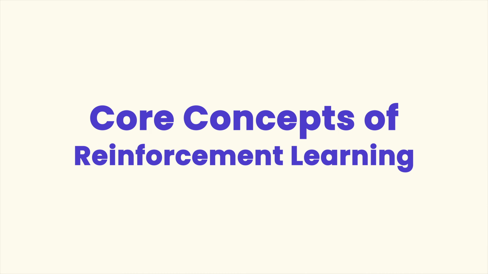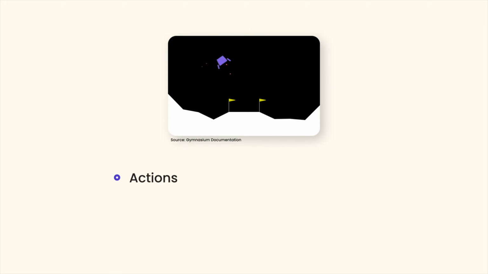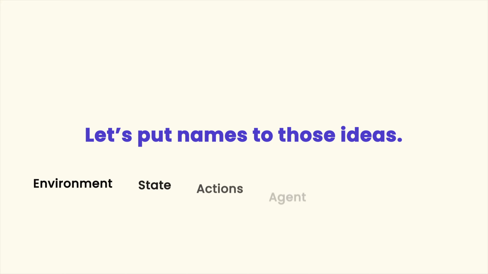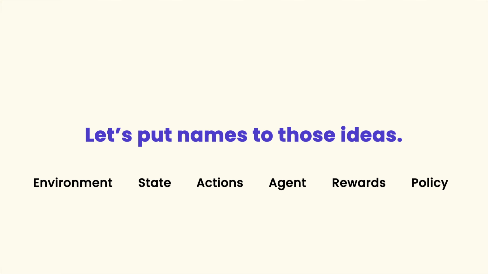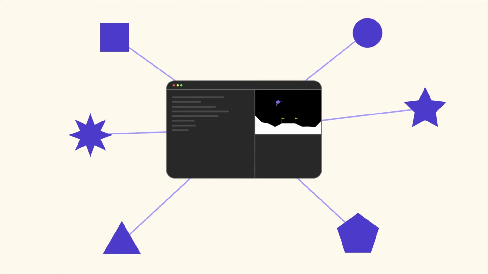So far, you've seen how a reinforcement learning agent learns through interaction, choosing actions, experiencing the consequences, and refining its behavior over time. Now we'll put names to those underlying ideas. These core concepts will shape every algorithm you design and every experiment you run.